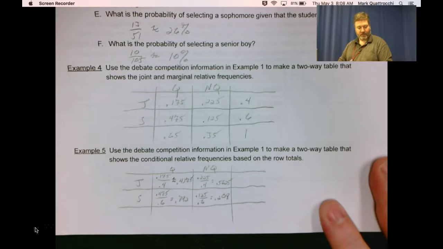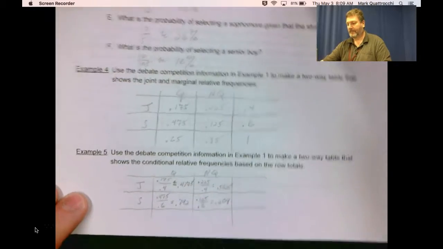And these are our conditional relative frequencies in our table.